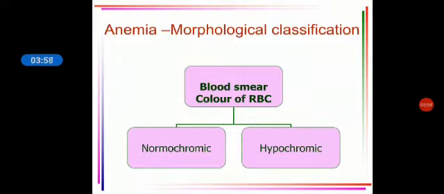First it is depending on the color of the RBCs, that's why it is chromic. Depending on the color you have two classifications: normochromic or hypochromic. Normo is the normal color, hypo is reduced in color. There is nothing called hyperchromic. There are only two entities here.